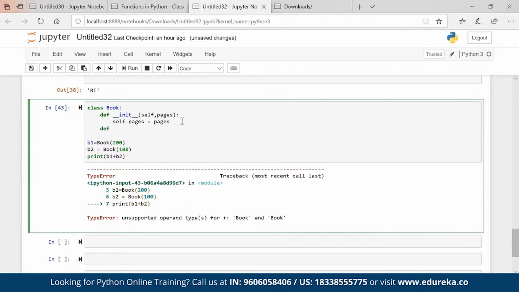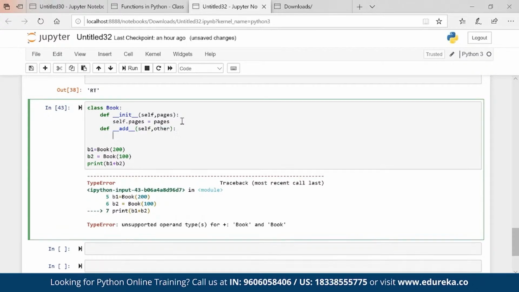So def, this is my magic method, add, self comma other, colon, return self dot pages plus other dot pages.